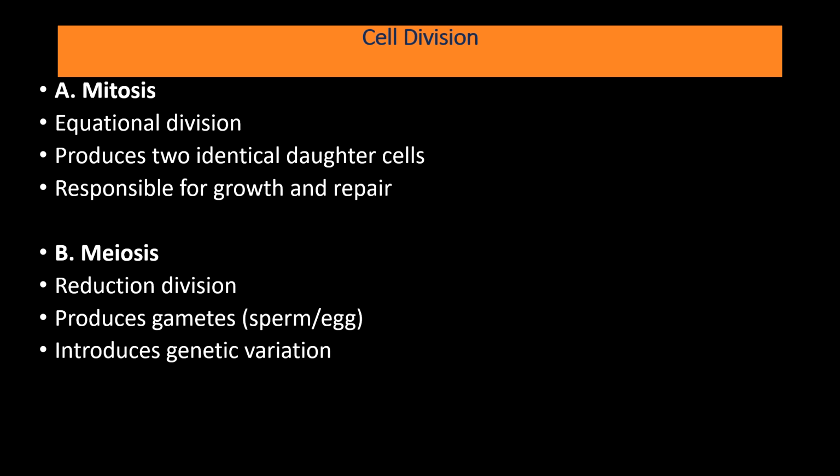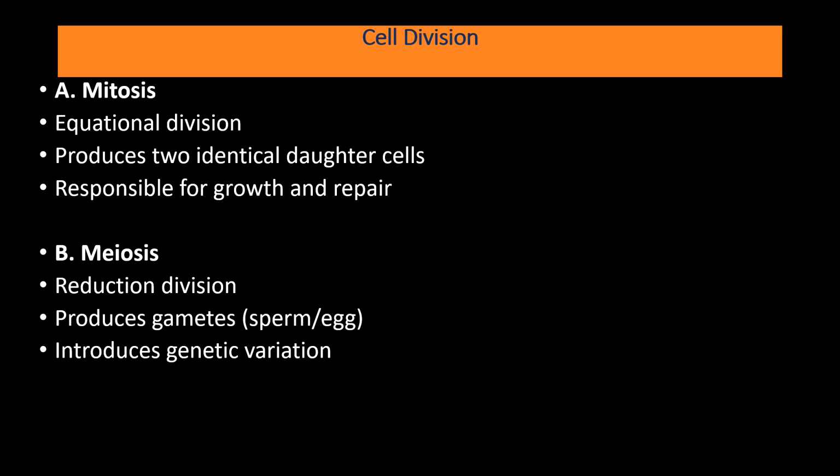Finally, cells carry out cell division to form the new daughter cells, and the cell division can occur in two ways: mitotic division and meiotic division. Mitosis is also known as equational division, where the cells formed after cell division contain the same number of chromosomes as the parent cells, and they also produce two identical daughter cells and are responsible for growth and repair.